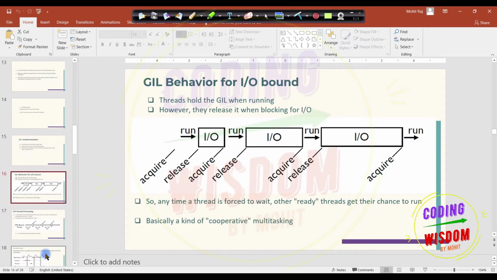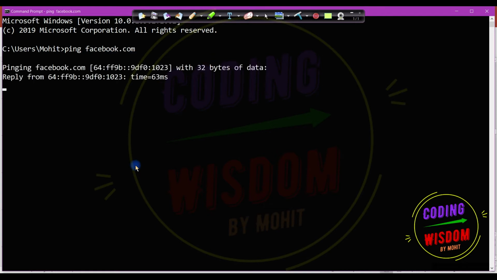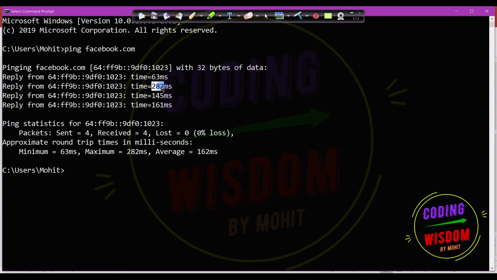Now, before jumping to the GIL behavior, we need to understand there are two types of tasks: IO bound task and CPU bound task. In the IO bound task, there is a waiting time. You can say some internal delay in the task. Consider I am just pinging packets to facebook.com. When I ping it, you can see here 282 milliseconds, 145 milliseconds, 161 milliseconds. So this is the round trip time.